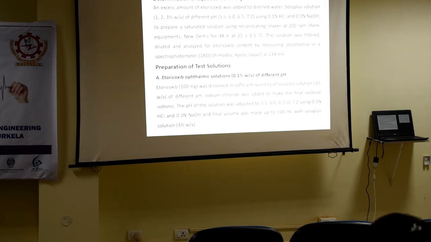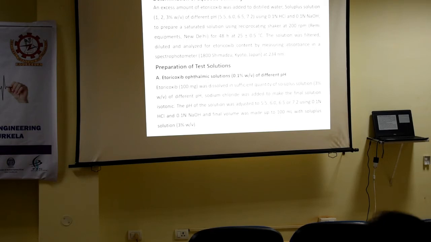Different grades of solution were prepared, Soluplus 1%, 2%, 3%, and we also changed the pH of the system to 7.2 by adjusting with HCl or sodium hydroxide. Then we carried out this solubility study.